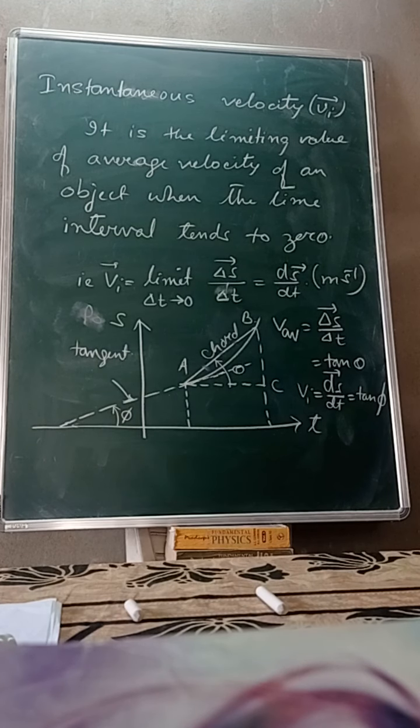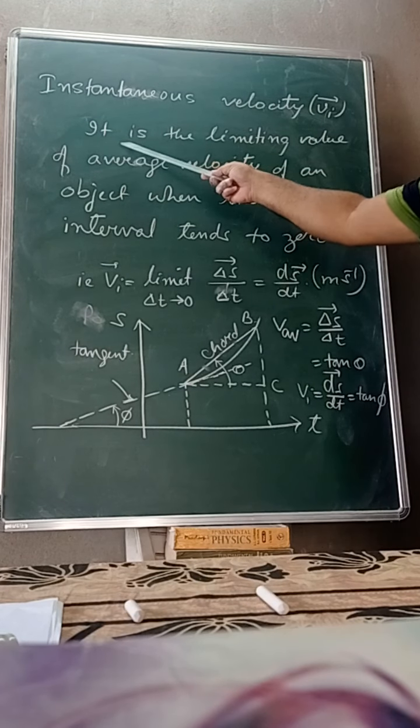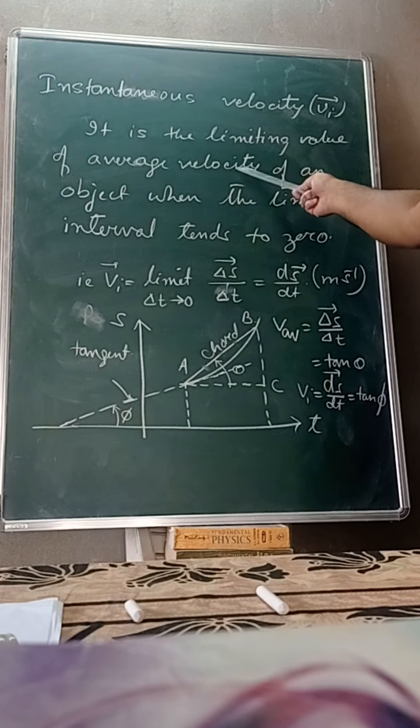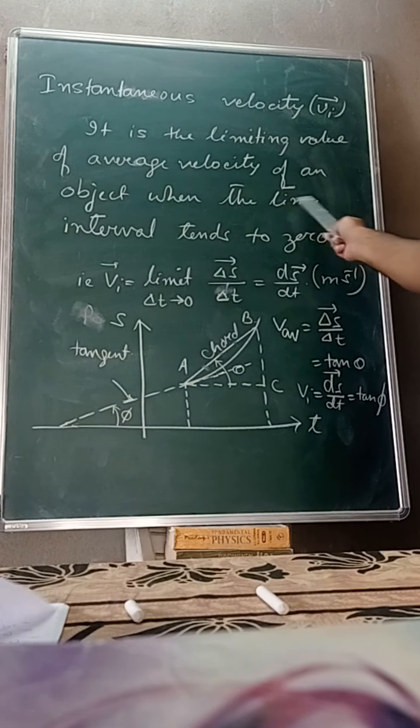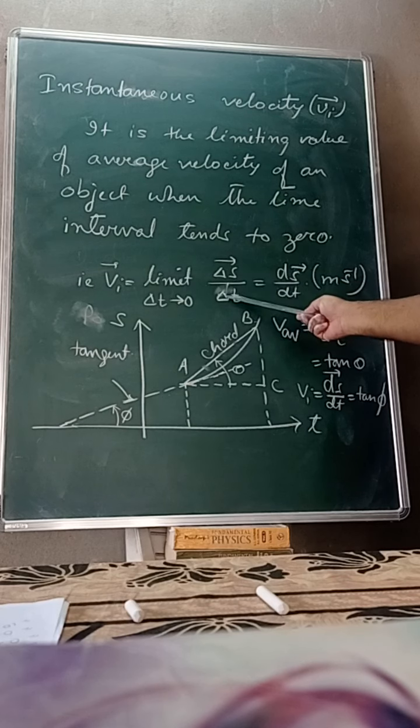So, the definition is: it is the limiting value of average velocity of an object when the time interval tends to 0. Delta t tends to 0.